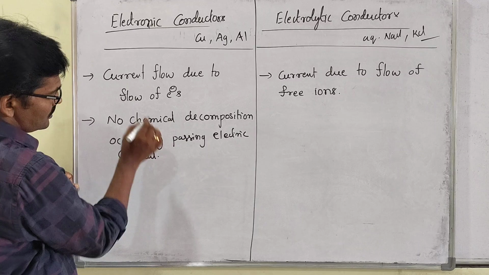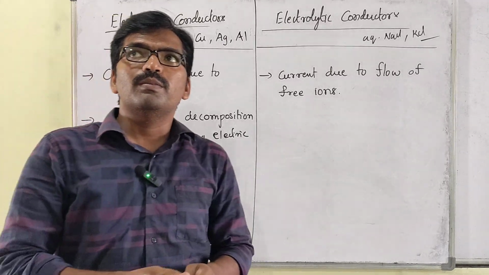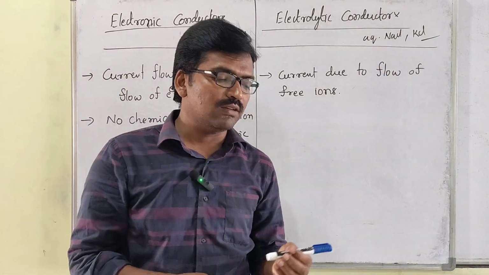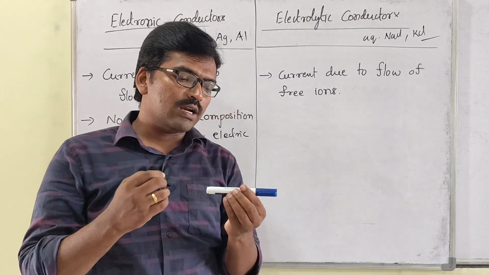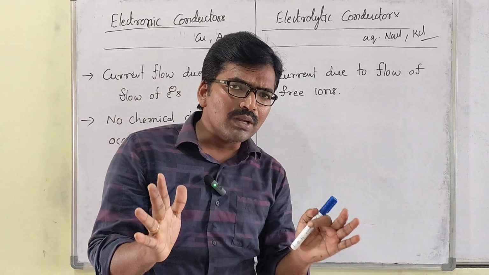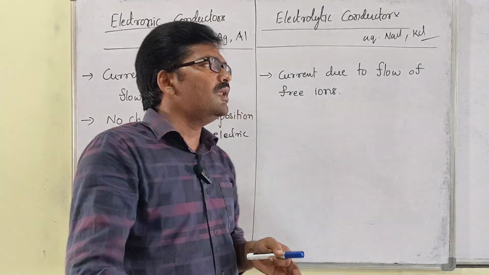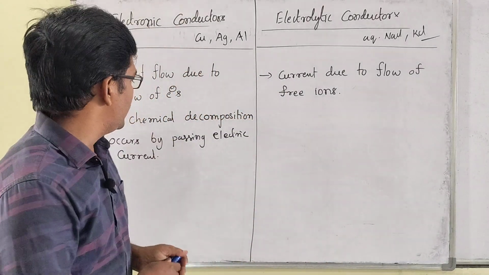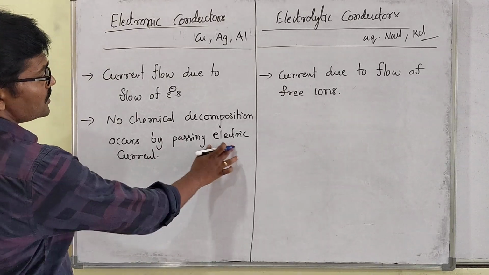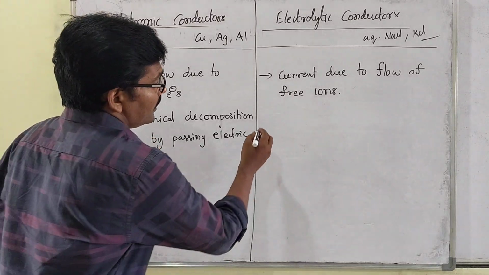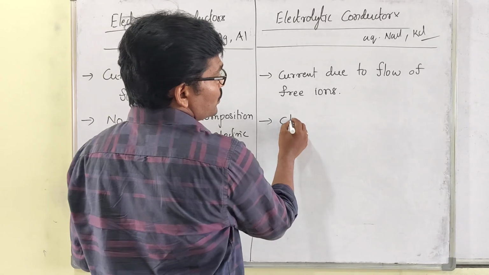Are you getting my point? For example, we see the wire of a light. Electricity is passing through it. Is there any chemical change in it? No chemical changes occur in metallic conductors by passing electric current. But here chemical decomposition occurs.